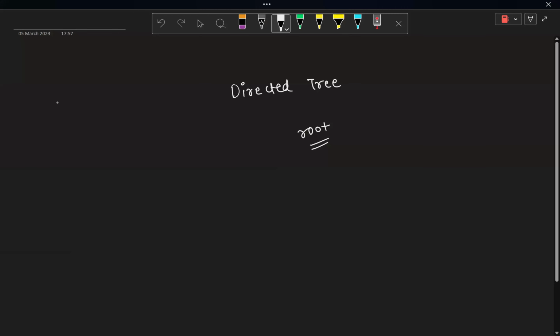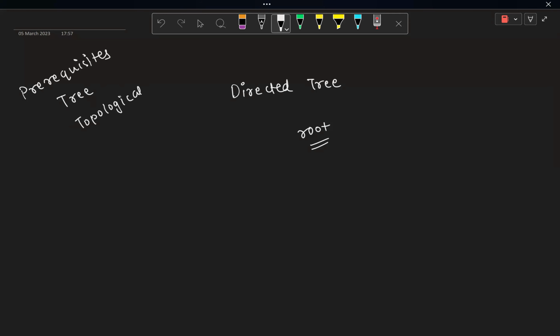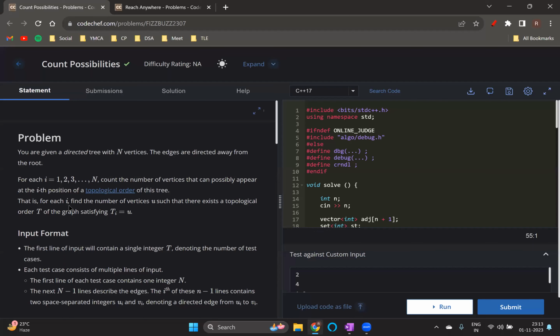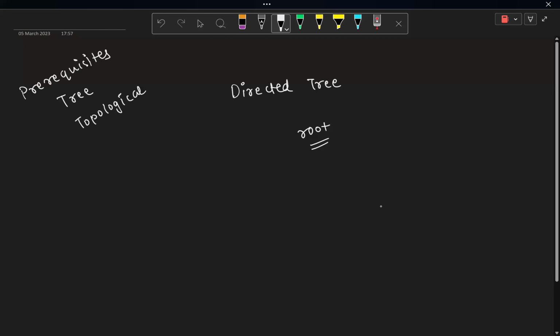So as a prerequisite, you must know trees. After that, you must know about topological sorting, like at least know what it is, even if you don't know how to find it. Yeah, that's it.